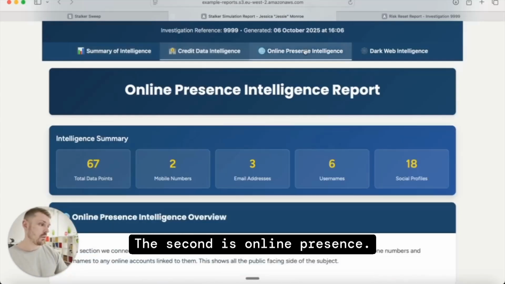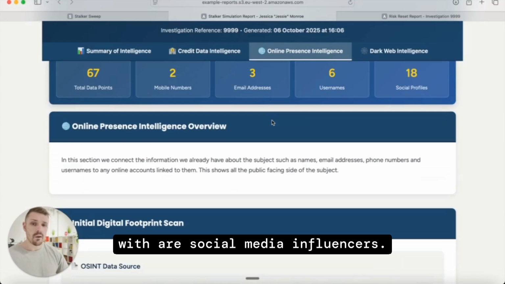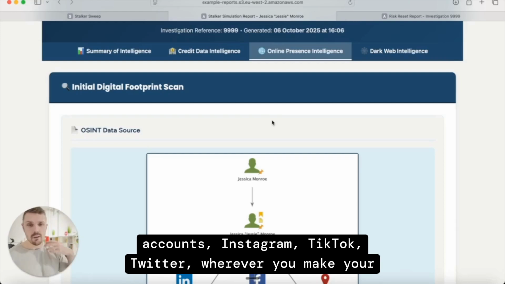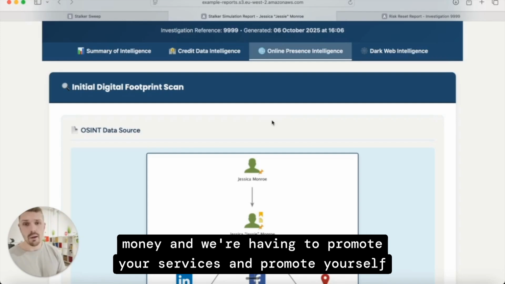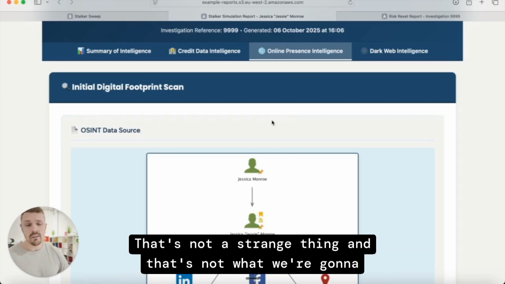The second is online presence. Obviously, online presence is social media, and the people we work with are social media influencers. So it's not a weird thing if we were to find your social media accounts, Instagram, TikTok, Twitter, wherever you make your money, and wherever you promote your services and promote yourself and build a personal brand. That's not a strange thing, and that's not what we want to highlight in this phase.